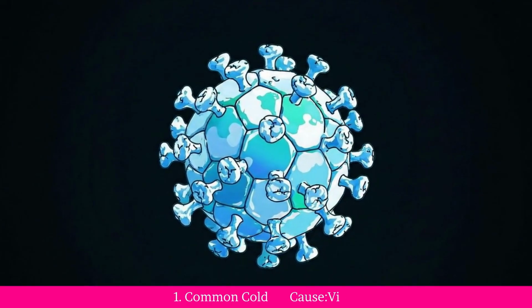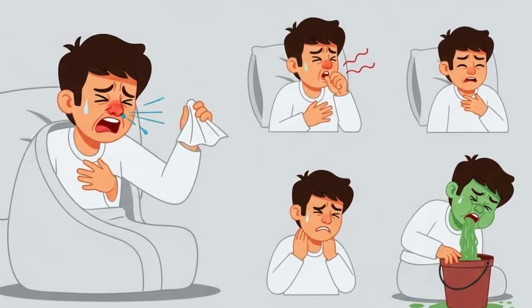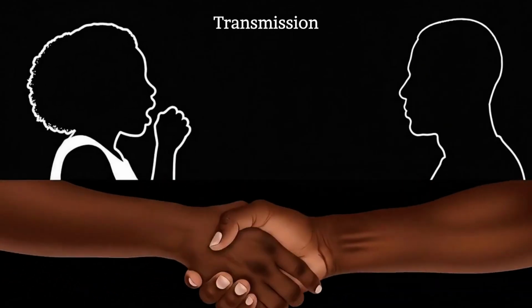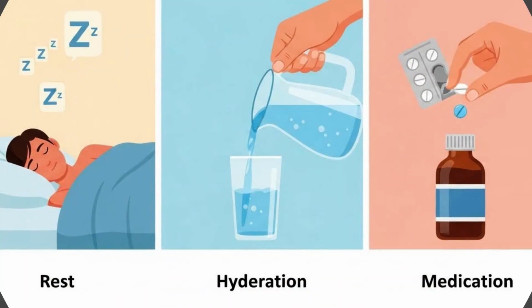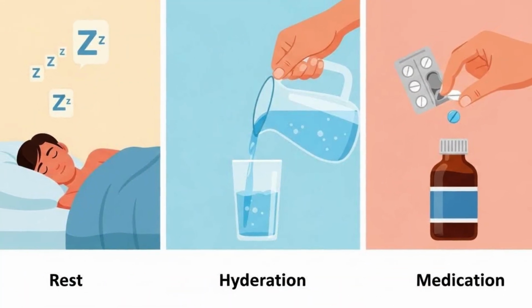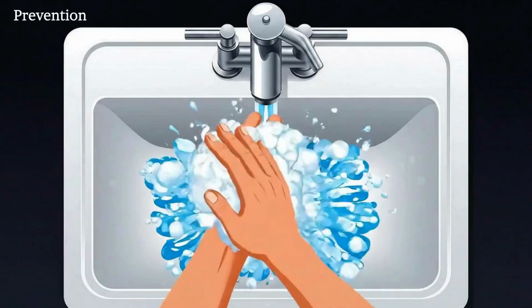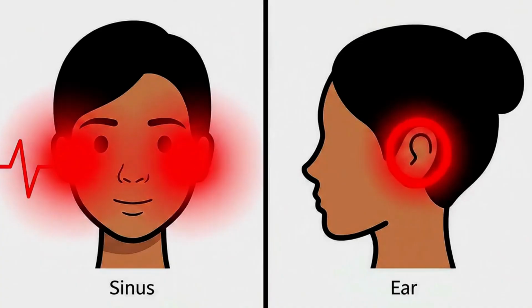Examples of communicable diseases. 1. Common cold. Cause: virus. Symptoms: runny nose, sore throat, coughing, sneezing. Transmission: airborne droplets and direct contact. Treatment: rest, hydration, over-the-counter medications for symptom relief. Prevention: frequent hand washing, avoiding close contact with sick individuals. Complications: rare, but may include sinus infections or ear infections.